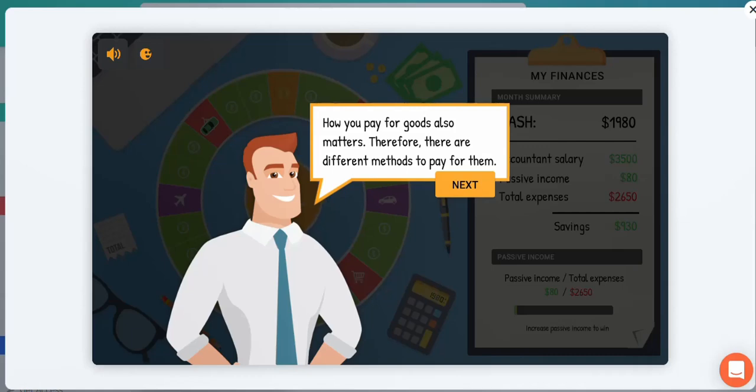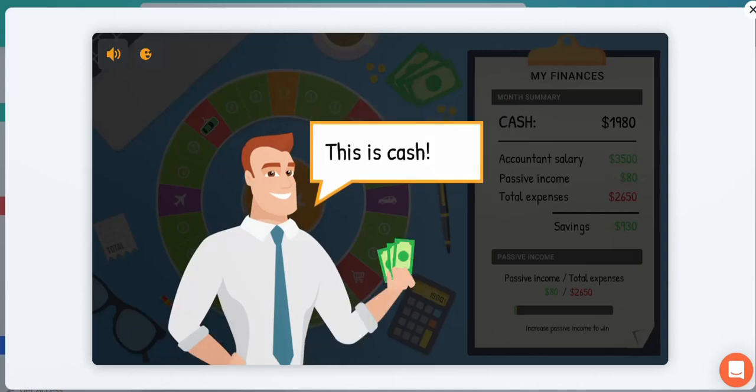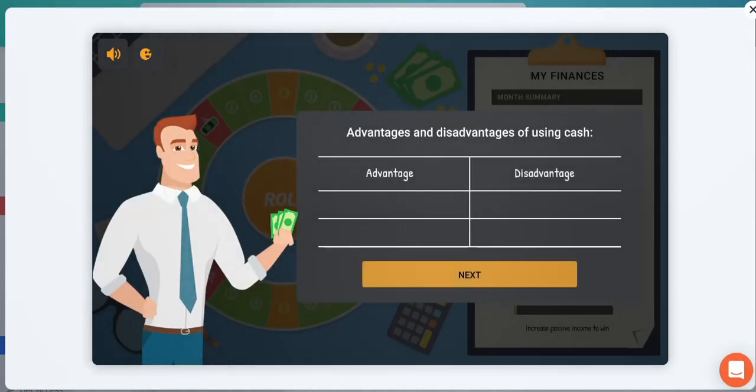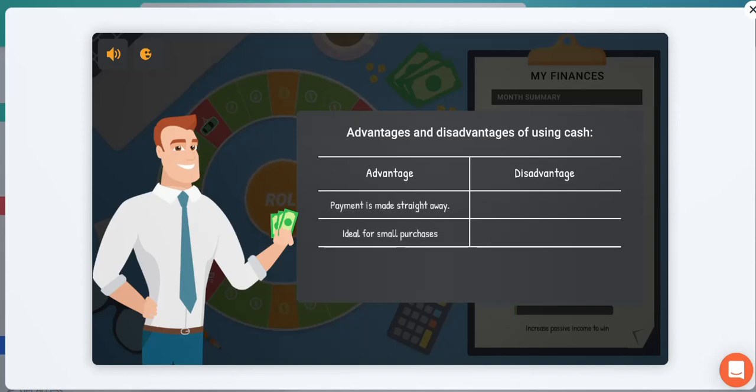Well, there are different methods of payment, so we're going to be covering a lot of them here. The game is taking you through the different forms of payment: cash, checks, debit cards, credit cards. This is obviously cash. Cash is a very popular form of payment. Most people use that nowadays as a completely immediate form of payment. It's immediate, it's quick.